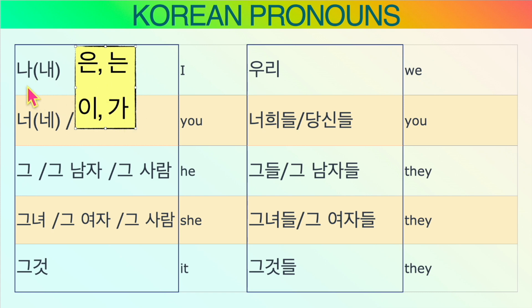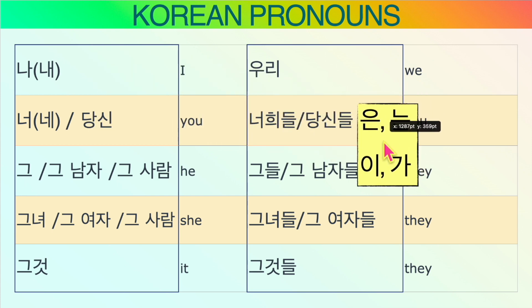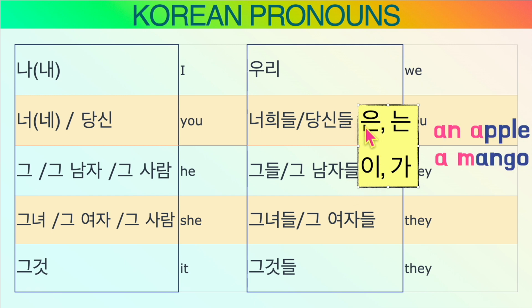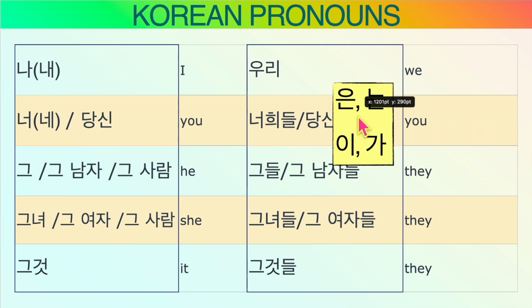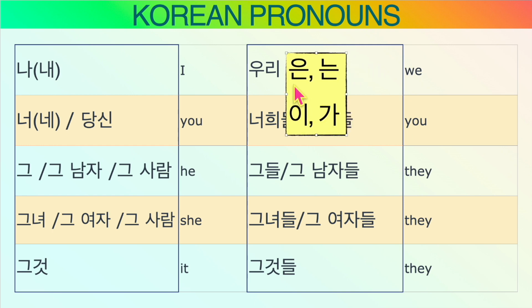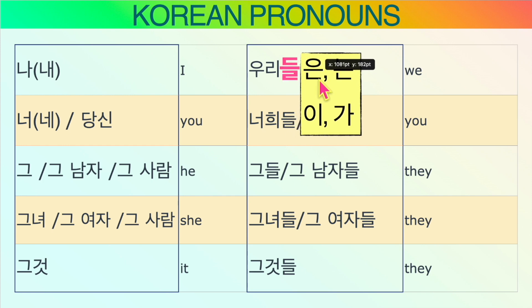So with the final consonant, let me see. Here, it has the final consonant. Then to make the pronunciation smooth, we use 은 or 이. You see, 이응, so 들은, 들이. It's like choosing a or an in English, right? Now, 우리는, if you want to say 우리들, then of course 우리들은.